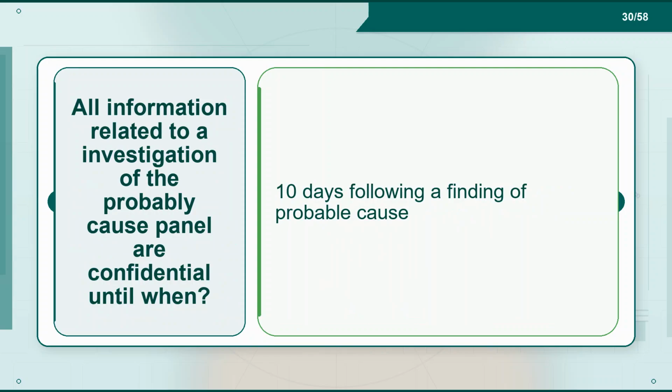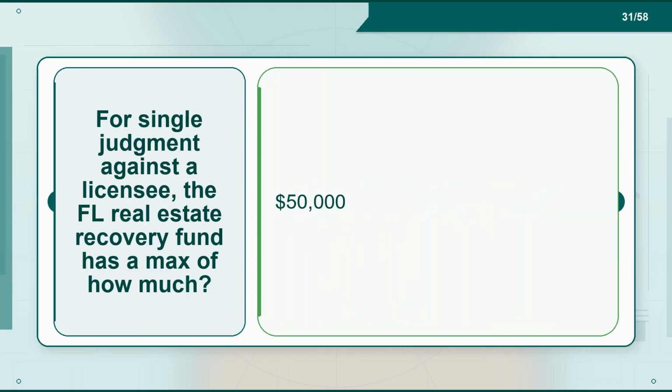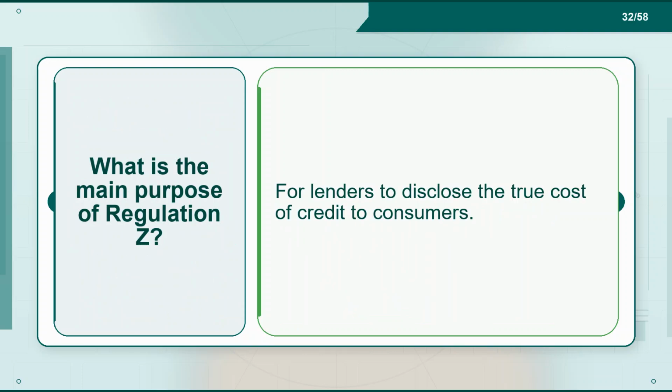Definition: 10 days following a finding of probable cause. Flashcard 31. Term: for a single judgment against a licensee, the FL Real Estate Recovery Fund has a max of how much? Definition: $50,000. Flashcard 32. Term: what is the main purpose of Regulation Z? Definition: for lenders to disclose the true cost of credit to consumers.